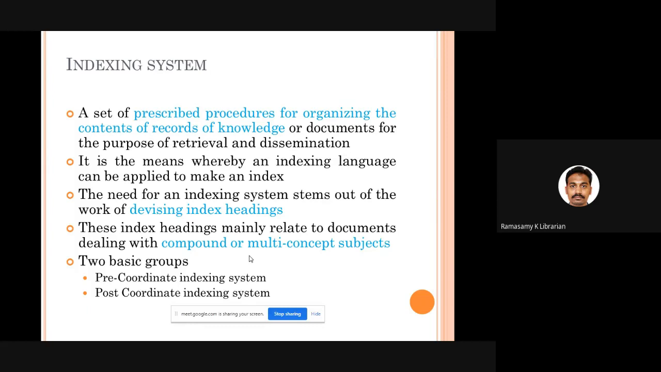Very simple. And this indexing system is very important because many a time we don't need just a single word. We need more than one word to denote a particular subject. So we should know how to create the subject entries while preparing catalogs and documents to describe thought content. Basically, there are two different kinds of indexing systems. One is the pre-coordinate indexing system. The other is the post-coordinate indexing system. So two different methods are there. Let us discuss these two methods.